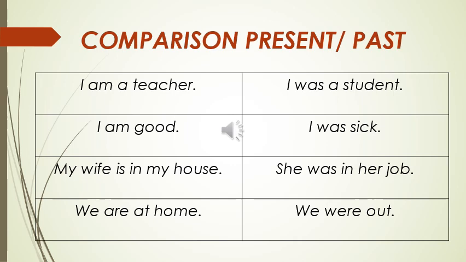So first I'm making a comparison of lines in the present and another line in the past. I'm a teacher, I was a student. Present, past. I'm good, I was sick. My wife is in my house, she was in her job. We're at home, we were out. I'm using in this case just the verb to be, was or were, just to introduce this topic. Okay?